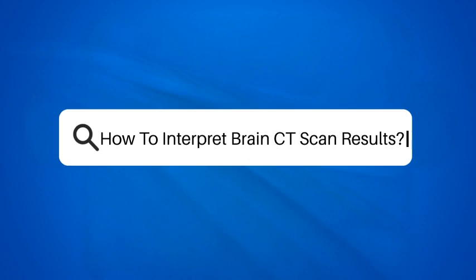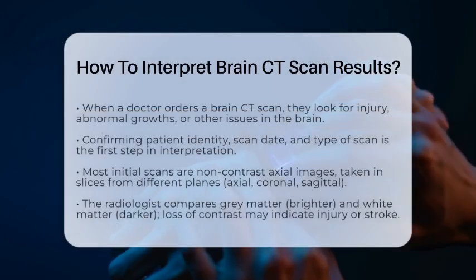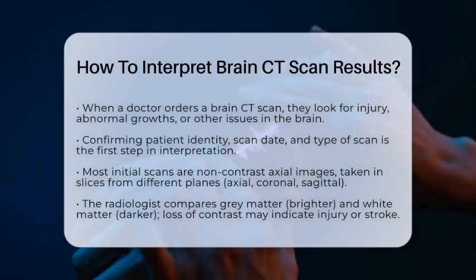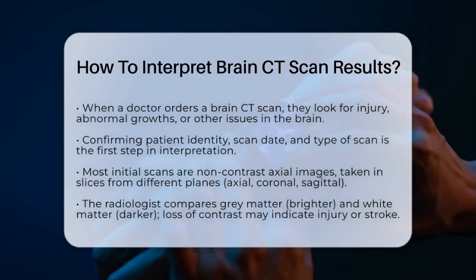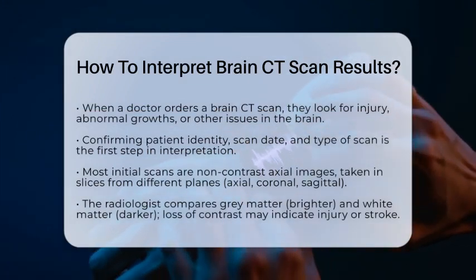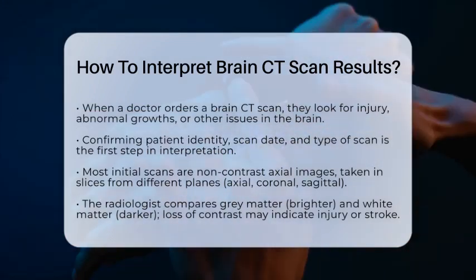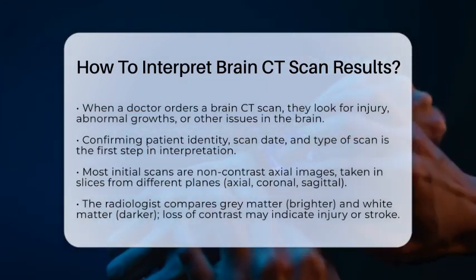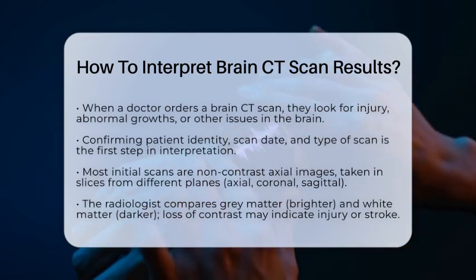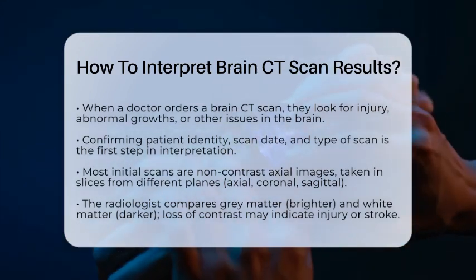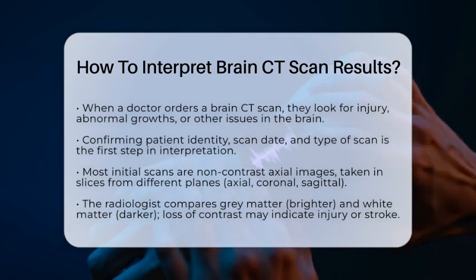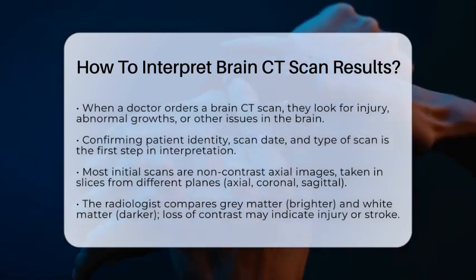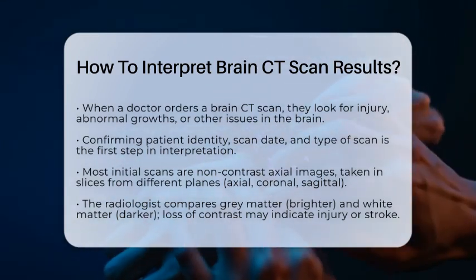How to interpret brain CT scan results. Imagine you're looking at a detailed map of the brain, and your goal is to understand what it reveals about a person's brain health. When a doctor orders a brain CT scan, they want to see if there are any signs of injury, abnormal growths, or other issues. Interpreting these images involves a careful step-by-step process to ensure nothing important is missed.